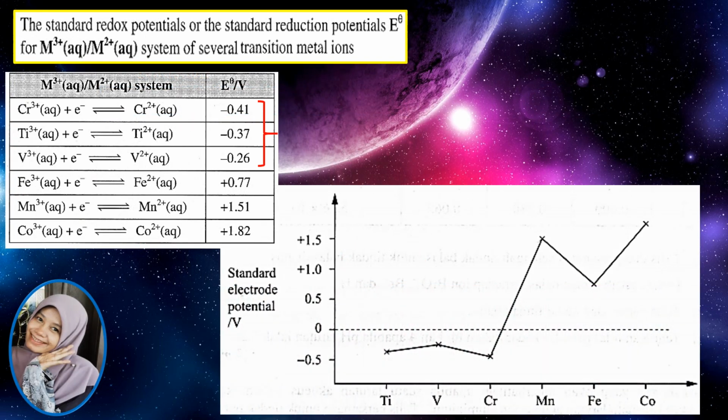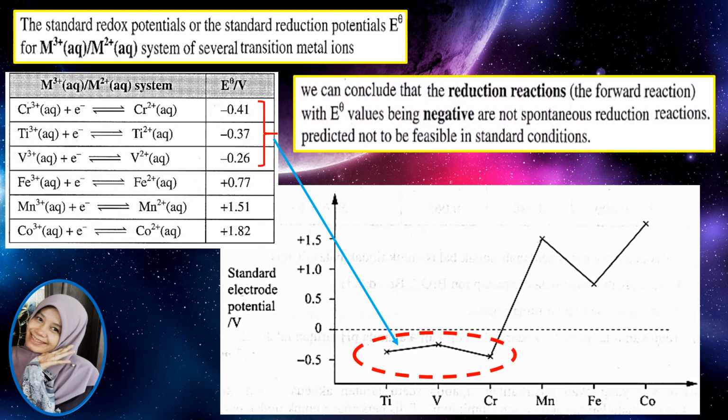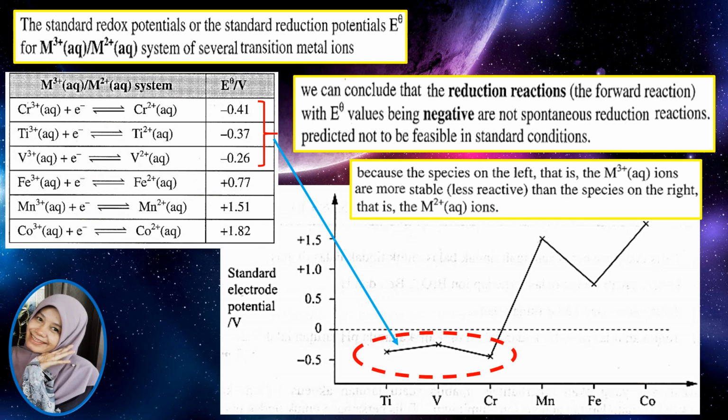So, based on this graph, these three reactions for the M3+ aqueous, M2+ aqueous system have negative values. We can conclude that the reduction reactions, which is the forward reaction with negative E0 values, are not spontaneous reduction reactions. So it is predicted not to be feasible in standard conditions. It shows that the species on the left, that is the M3+ aqueous ions, are more stable, which is less reactive than the species on the right, that is the M2+ aqueous ions.